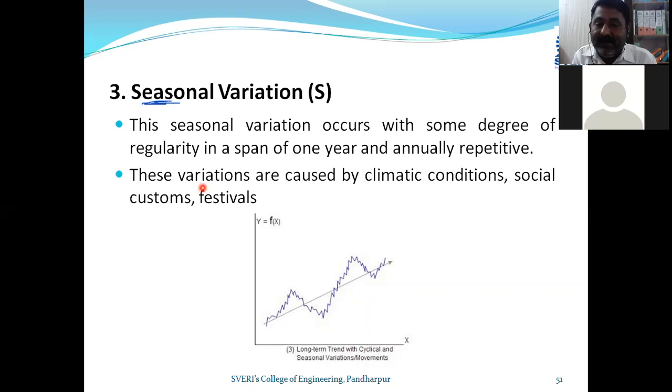So this is the effect of seasonal variation. This is also required to be taken into account in order to have a closer, near-accurate forecast.